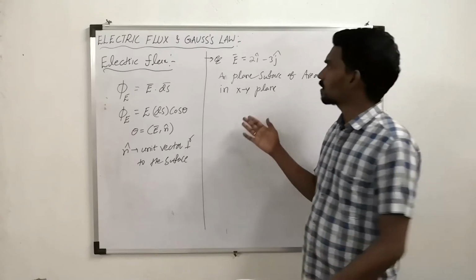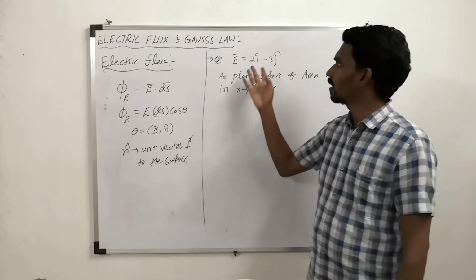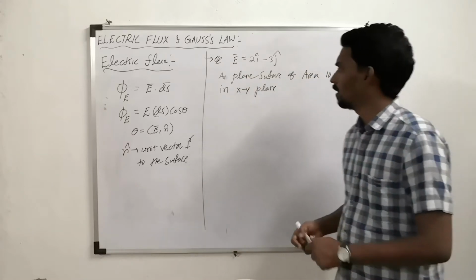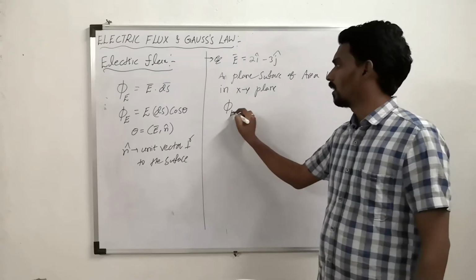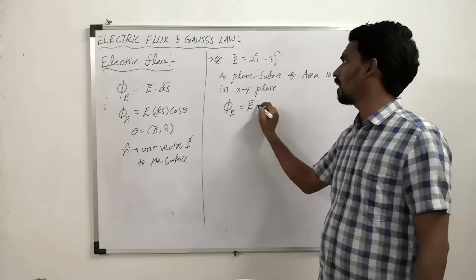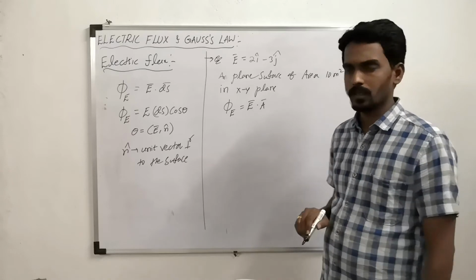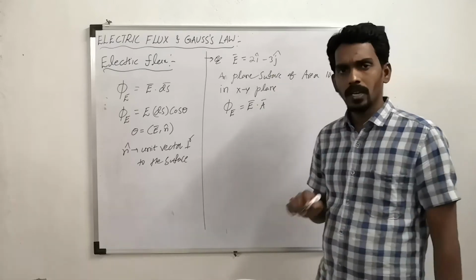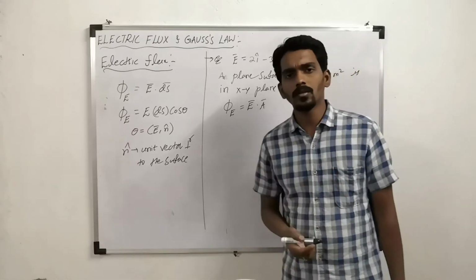Then what is the flux linked with this surface due to this electric field? So how to calculate it? The flux linked with any surface is E bar dot A bar. So here E bar is given. What about A bar? A bar direction means perpendicular to surface.